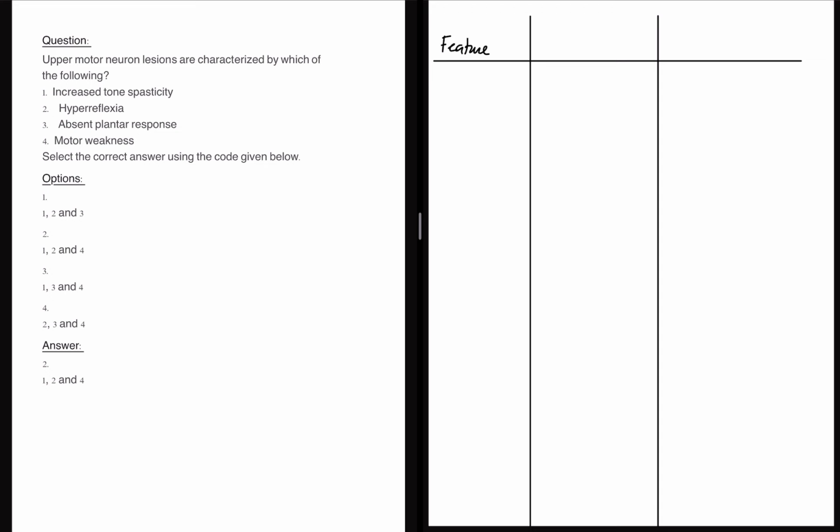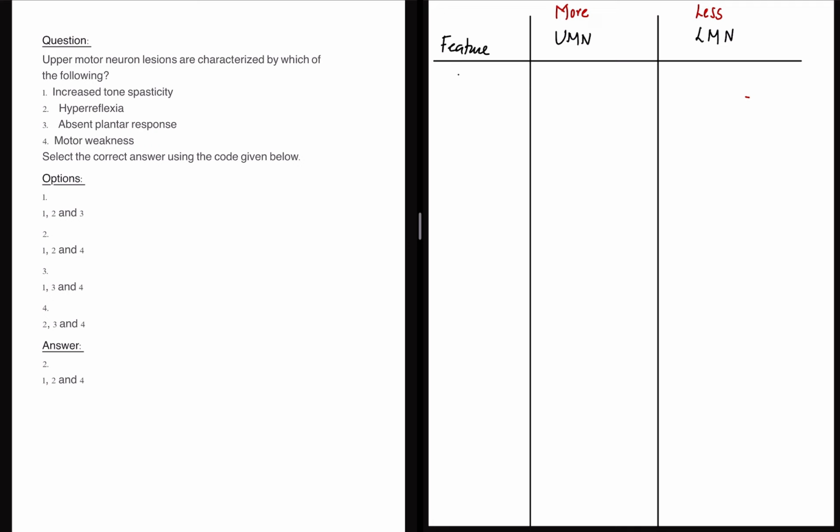We'll take UMN first in this column and we'll try to differentiate LMN. So the first feature I want to tell you here is, we need mnemonics or some dictums to understand this. I'm usually not a fan of mnemonics because if you understand the concept, you don't have to learn by heart or mug up thousands of mnemonics in medicine. But UMN is all about more. LMN is all about less. Let's see how each of these are different.